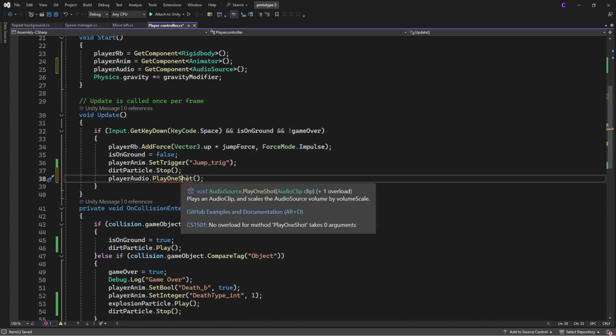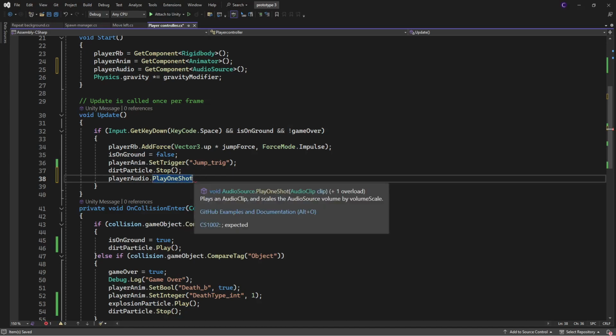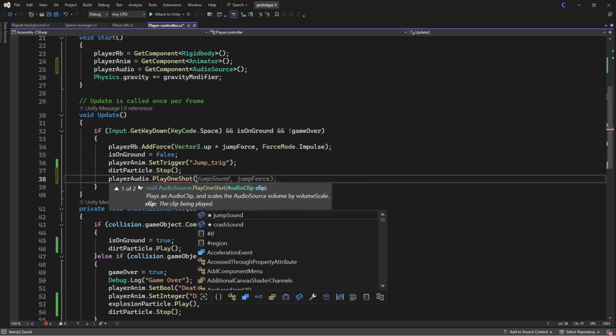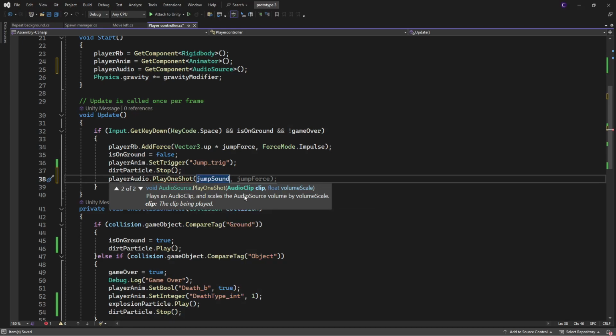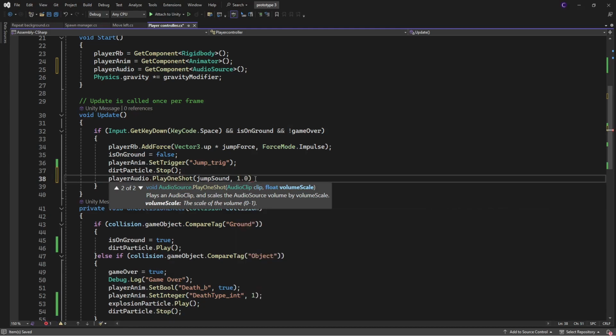So I am missing something in here, actually. I just realized because you are able to type stuff in this. All right. I need the jump sound. What was it called? Well, yeah, jump sound because this is jump sound. And then a number for how loud it's going to be. We're just going to go full volume for the moment.